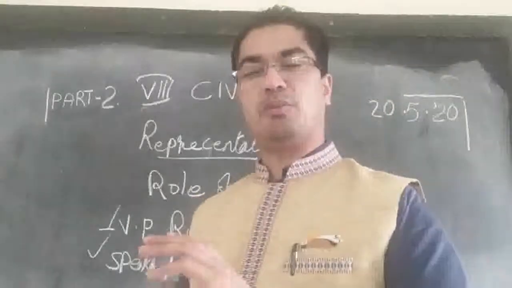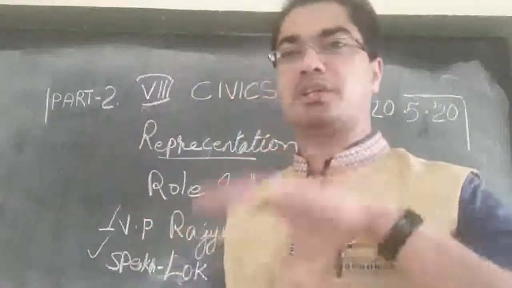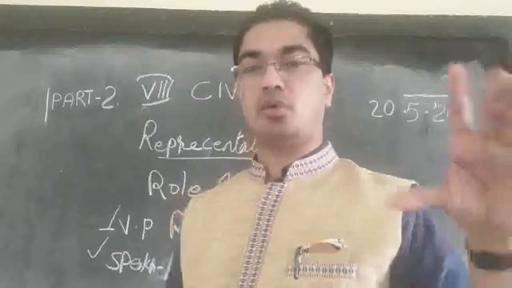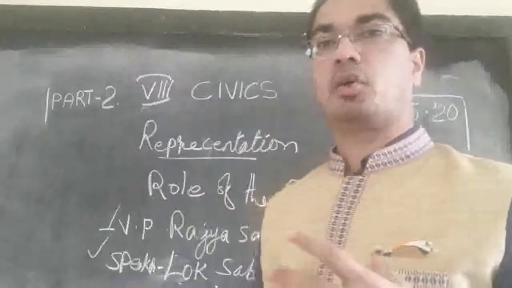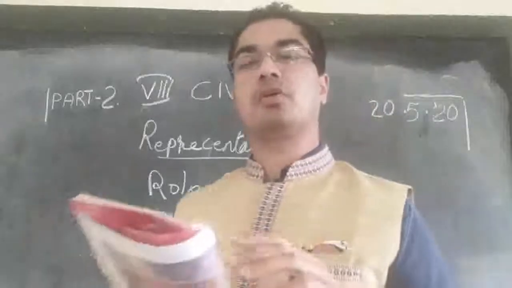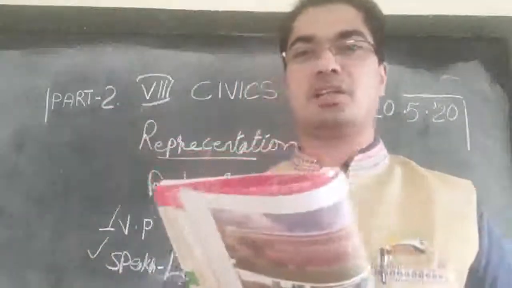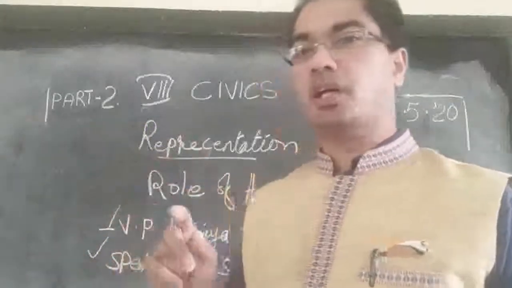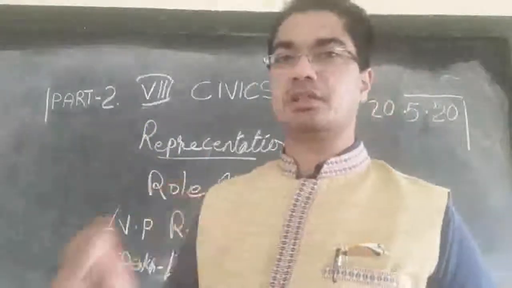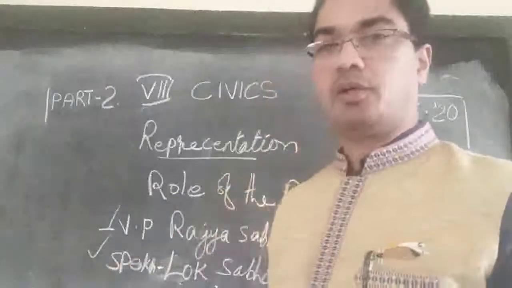So these are the main parties, the national parties. They have got representation in every state throughout India. There are so many other parties. They are called state parties, and they have got representation only in that state. They don't have a party outside that state. So it is a local party formed by the people of that state itself. They are called state parties or local parties.